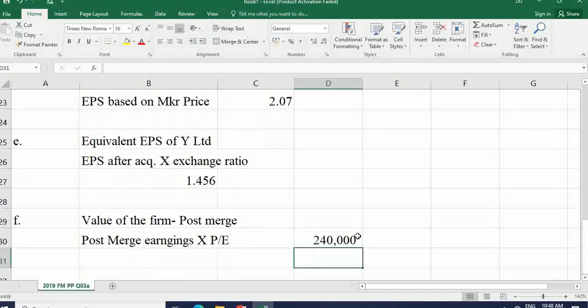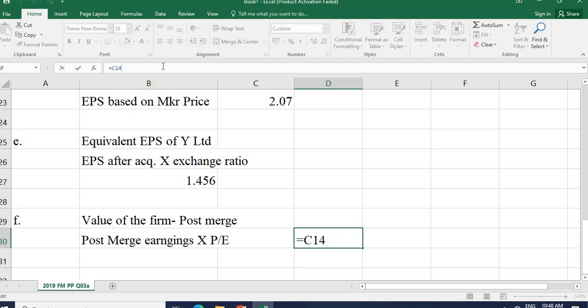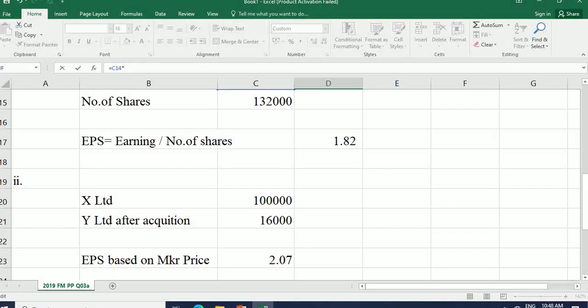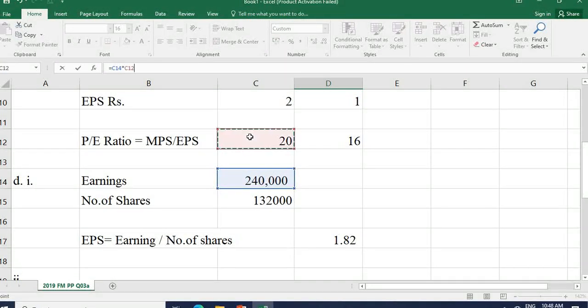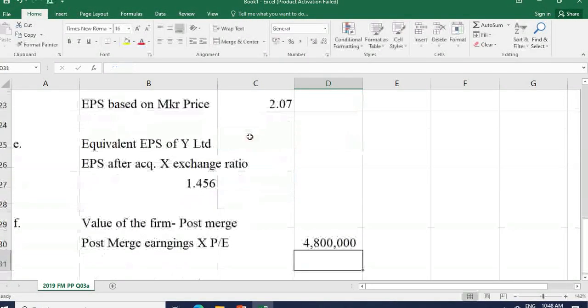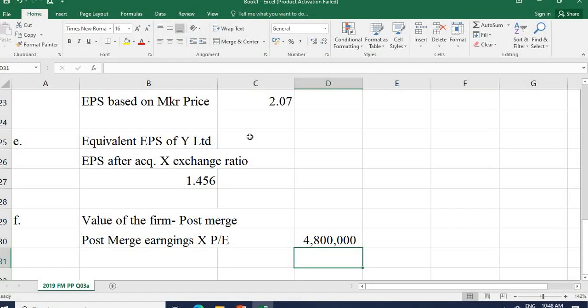P/E ratio also we have calculated, 20, right? Okay, this is the answer we got.